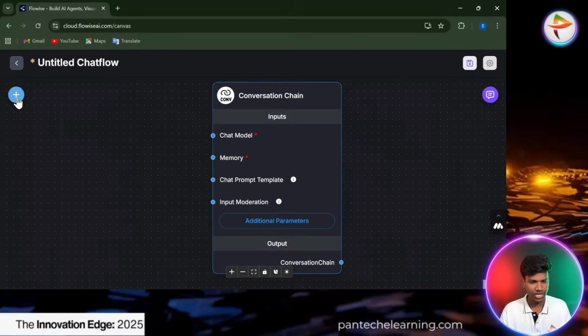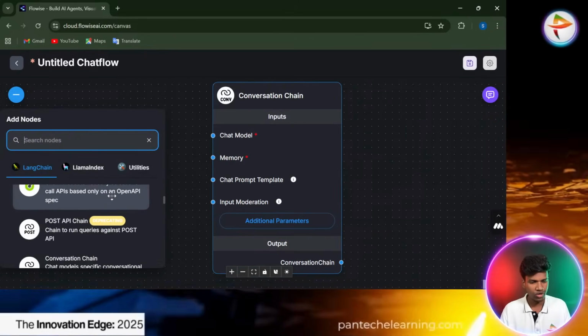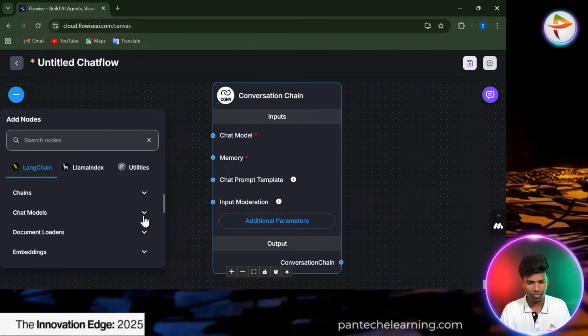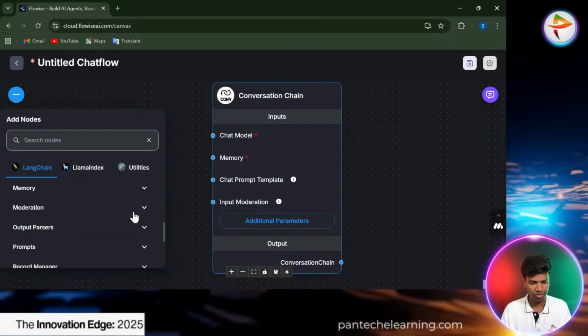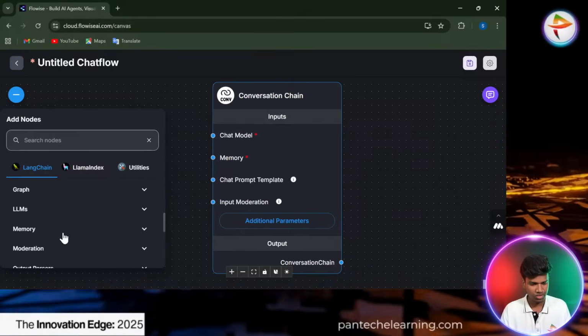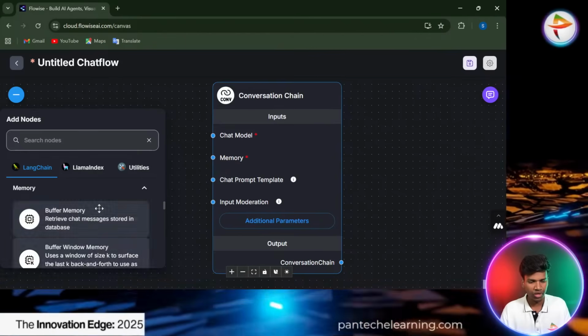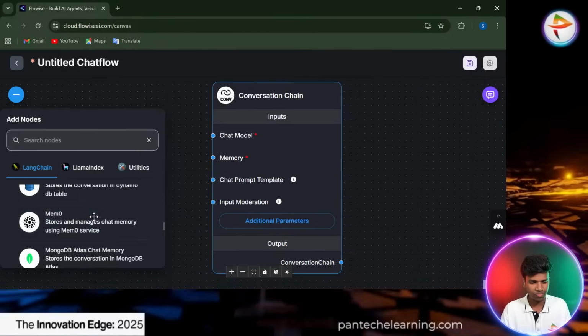So now we can go to the same plus button and select the chat model. Here the chat model is there, but before that we have to create a memory. Yeah, you can see that. Where is that? Yeah, memory is there. Now we can see the memory here. You can click that memory and just select that.